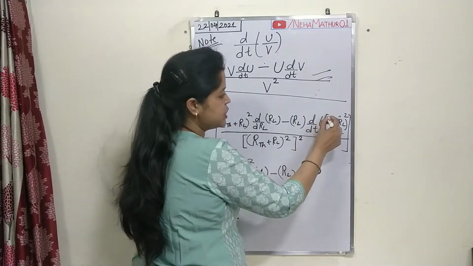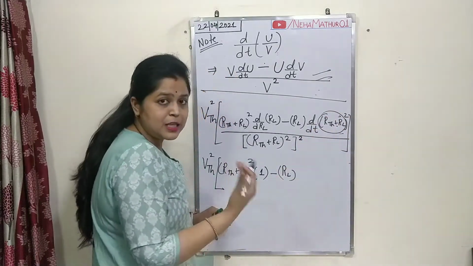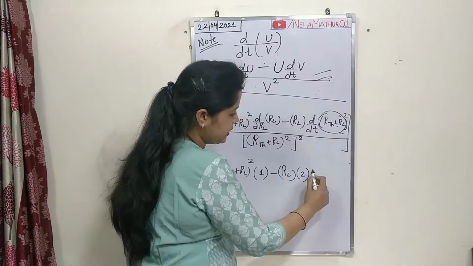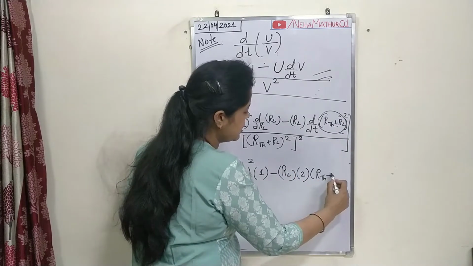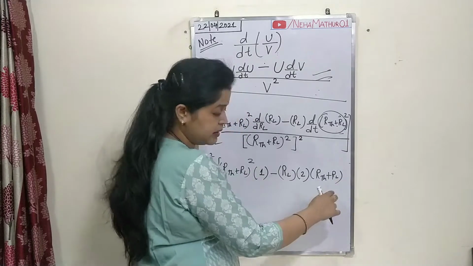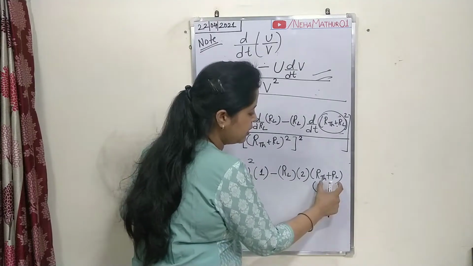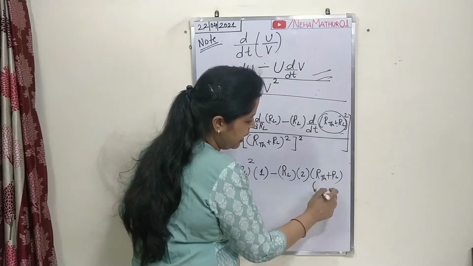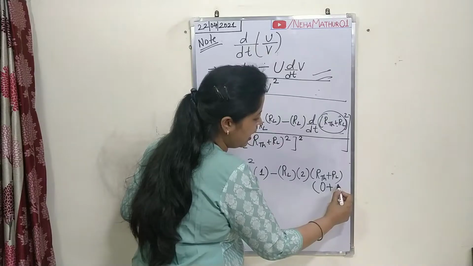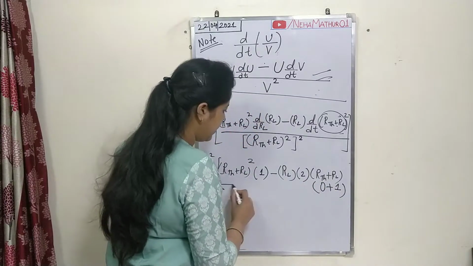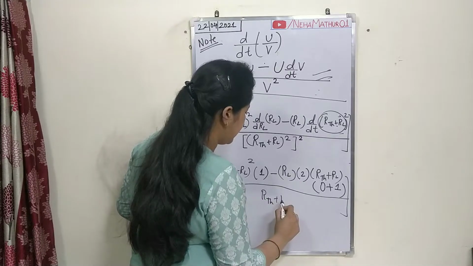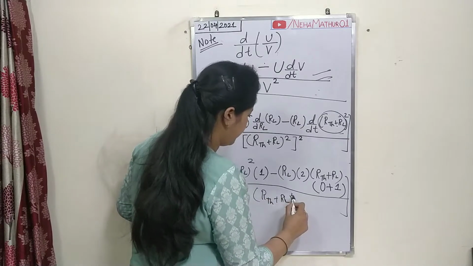Now the differentiation of this expression: as per the concept of differentiation, the power always comes forward, and you can write the expression like this. When you differentiate, the derivative of RTH will be 0, while for RL it will be 1 divided by RTH plus RL to the power 4.